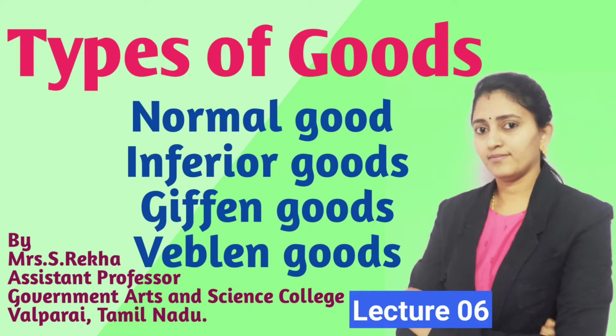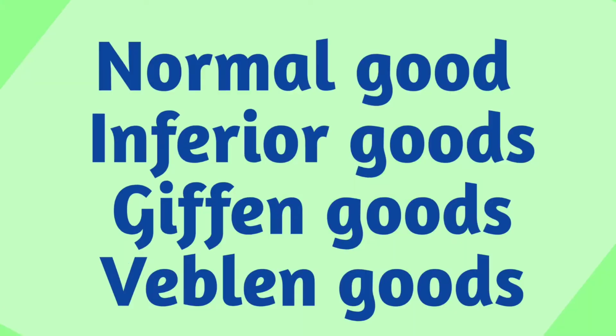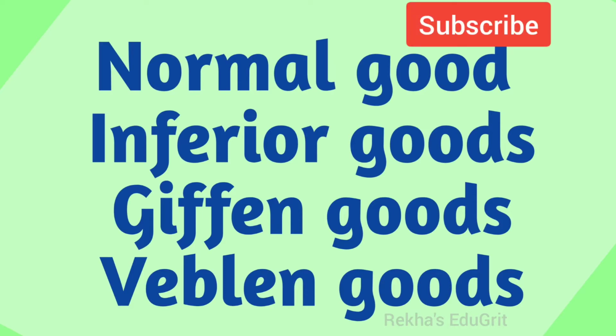Today we'll talk about types of goods in managerial economics, which comes under Unit 2. On the basis of the relation between consumers' demand for goods and the income of the consumers, we have to know what type of goods are purchased by the consumers. The types of goods are normal goods, inferior goods, Giffen goods and Veblen goods.